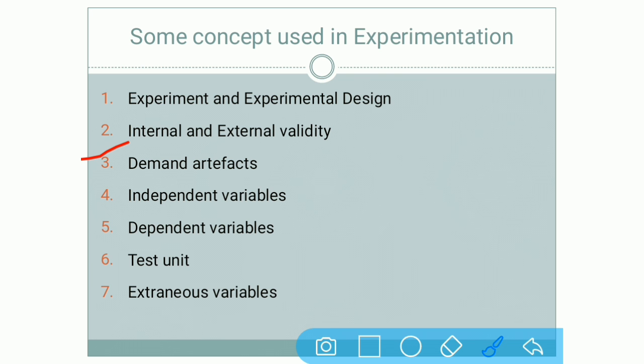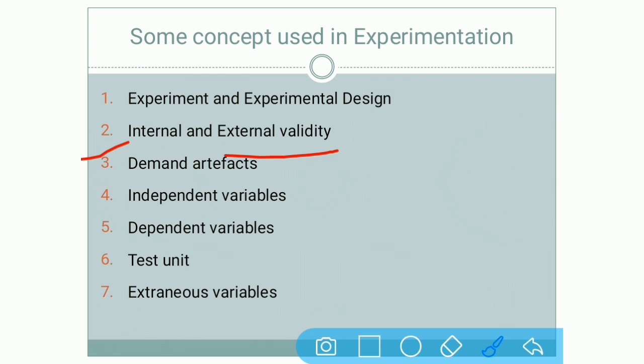Number 2 is internal and external validity. Internal validity means measure of accuracy of an experiment. Whatever you measure there, how accurate it will be, that is known as your internal validity. Means whether the manipulation of the independent variable actually causes the effect on the dependent variable. So what is the accuracy of the changes you have done and the effects realized on the dependent variable.